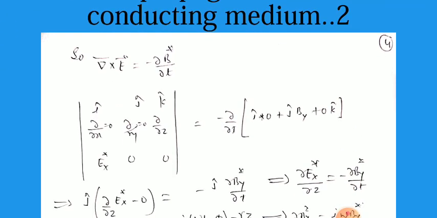To calculate the values, we use the third Maxwell equation, del cross E equal to minus del B star by del t. In terms of determinants, we can write i, j, k, with del by del x equal to 0, del by del y also 0, and the third one non-zero, del by del z. The component of E is along the x-axis only, so Ex star, 0, 0.